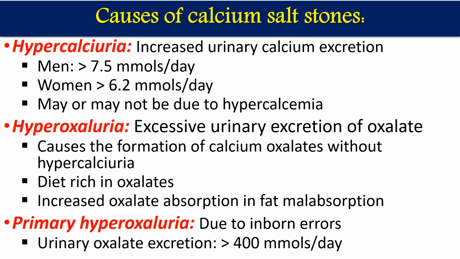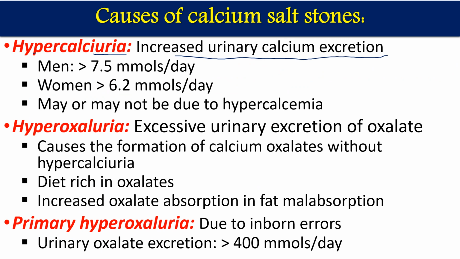The etiological cause of calcium salt stone is hypercalciuria. Hypercalciuria means a high amount of calcium in the urine, so increased urine calcium excretion. In men, if it is more than 7.5 millimole per day, it is called hypercalciuria.